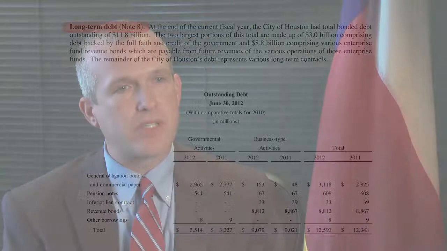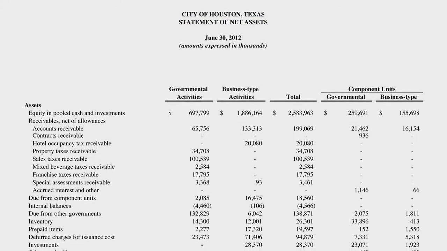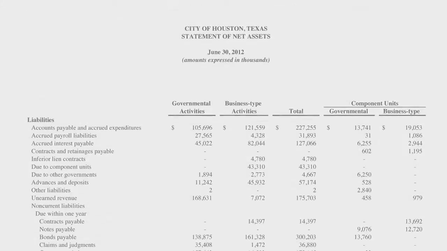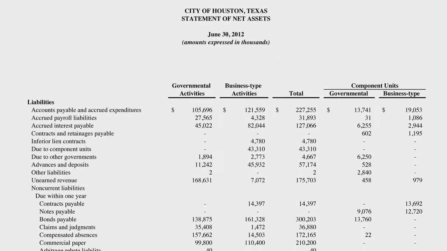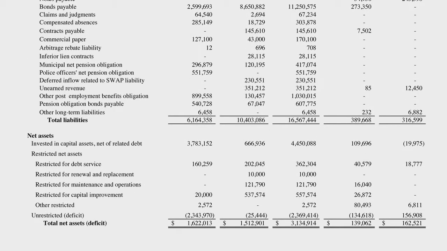Obviously, the financial section contains the basic financial statements themselves, and there's debt information included on the financial statements, specifically the statement of net position. It will have information about both short-term and long-term debt, and that statement is akin to a company's balance sheet.